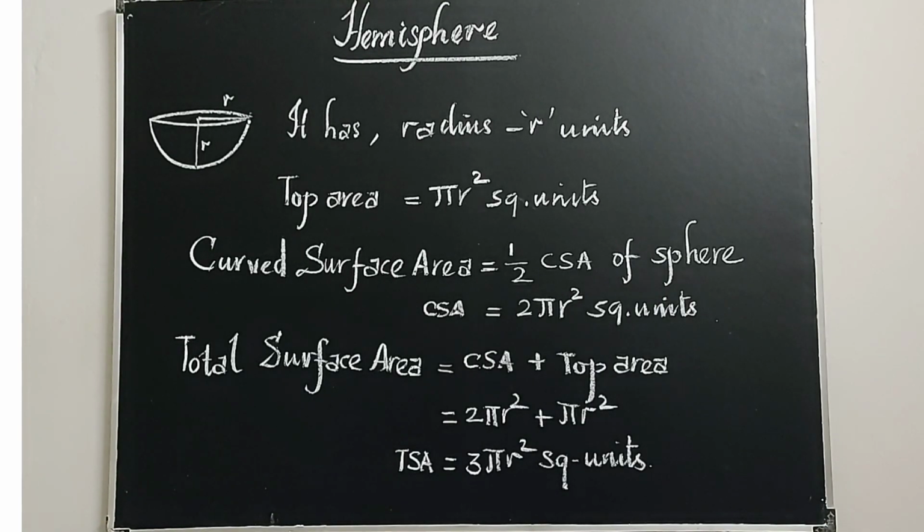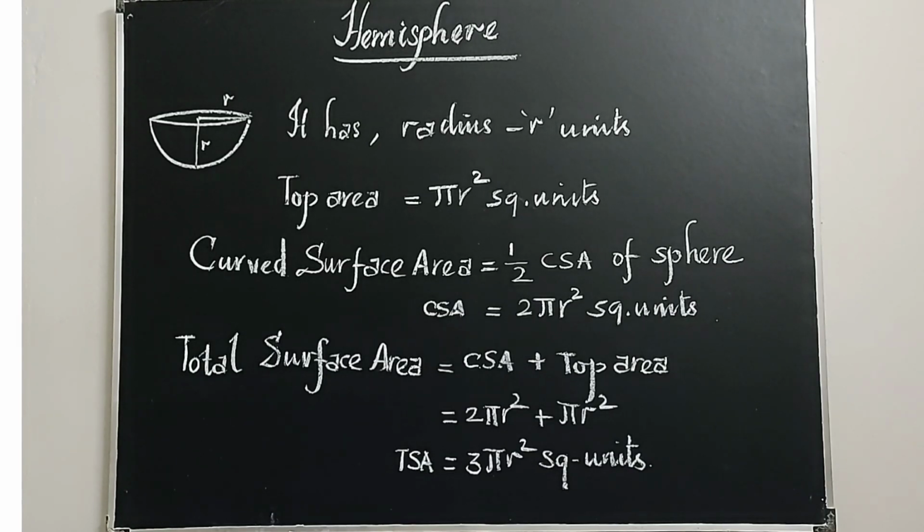Hemisphere. If you cut a sphere at the center, then imagine the figure we got as a hemisphere. A section of the sphere cut by a plane through any of its great circles is a hemisphere. The great circle in a sphere is what we get if we cut a circle through its diameter. So a hemisphere is just exact half of a sphere.